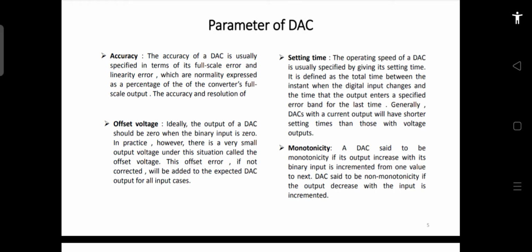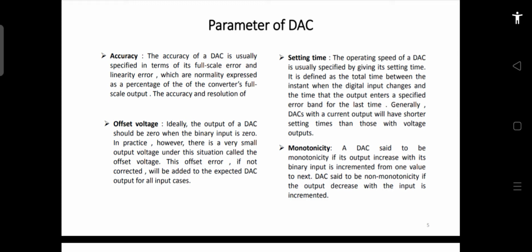Whenever it transits from one state to another state and settles down in that new state, whatever time is required is the settling time. That new state is not a fixed value, but a certain range corresponding to the binary word which you apply. That is called the settling time of the device, and it is very important because by that we decide the operating speed of the DAC. If the settling time is high, then the operating speed will be less. If the settling time is less, then the operating speed of the device will be high.